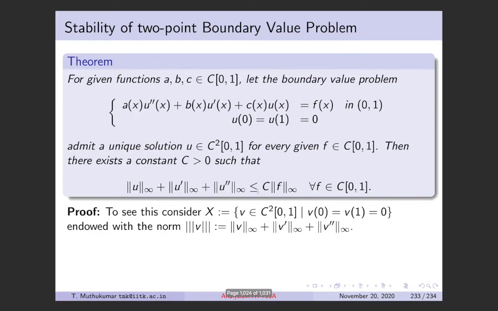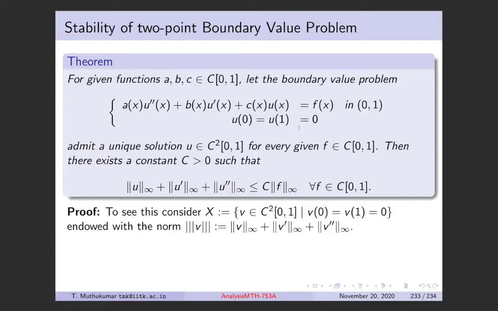So what is the proof of this? To prove this, you define a vector space X. You look at all elements of C2 of [0,1], that is all twice differentiable functions in the closed interval 0, 1, such that V of 0 is 0 and V of 1 is 1. That is the boundary condition that is given to you.